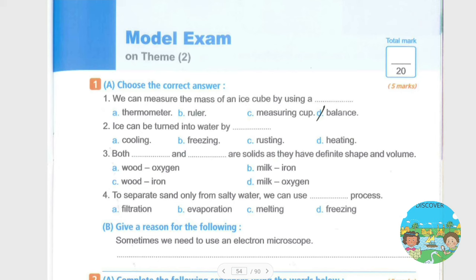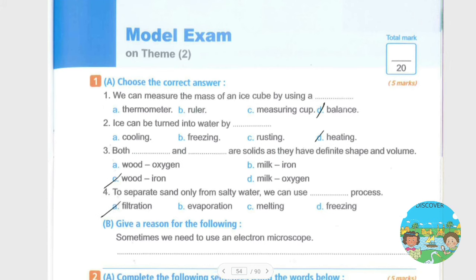Question number 2 says: ice can be turned into water by heating. Okay, heating. Question number 3 says: in both ... and ... are solids as they have definite shape and volume. And my answer will be C, the wood and the iron. Okay. Question number 4 says: to separate sand only from salty water we can use ... process, the filtration process.